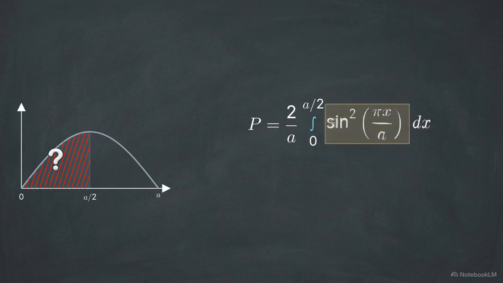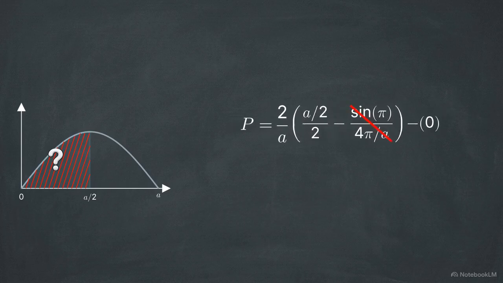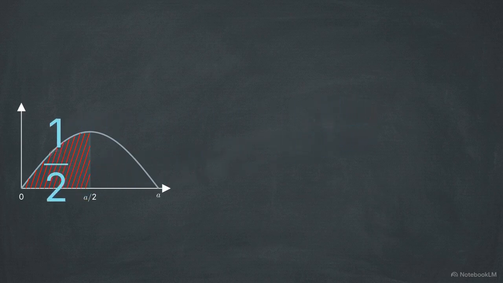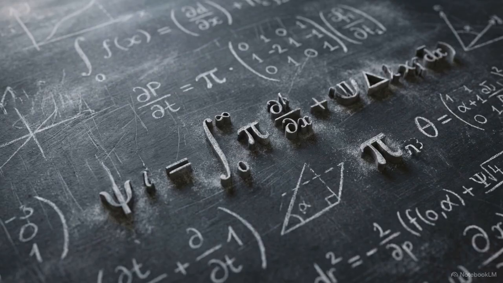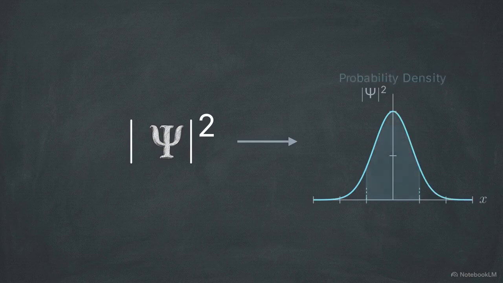By applying a standard trigonometric identity to handle the sine squared term, the complex integration simplifies. Evaluating the resulting expression at our specific boundaries yields exactly 1/2, confirming a 50% probability. The wave function acts as a rigorous mathematical engine. It takes an abstract, unobservable quantum state and processes it into a precise, verifiable physical probability.